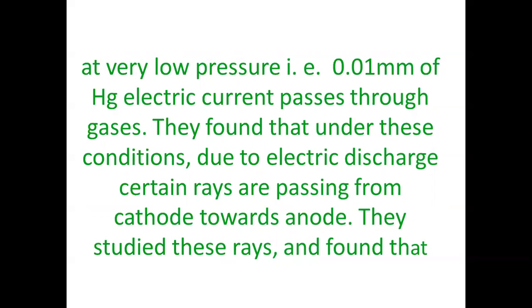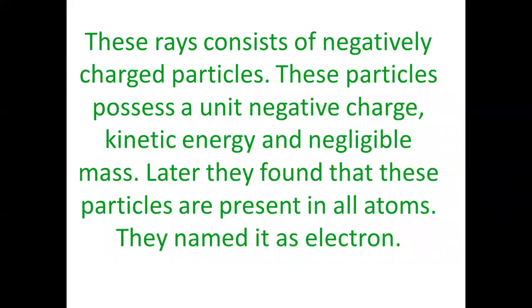They found that under these conditions, due to electric discharge, certain rays pass from cathode towards anode. That means these rays come out of the cathode and travel towards the anode. They conducted experiments on these rays and found that these rays consist of negatively charged particles.